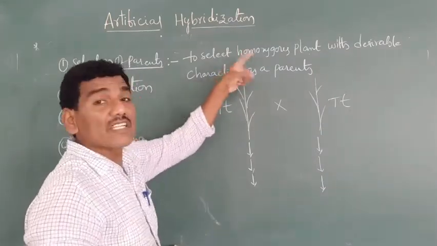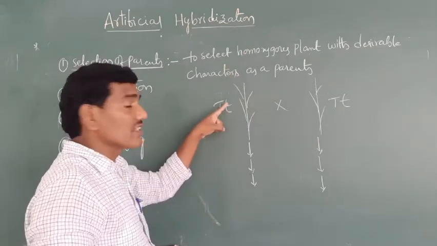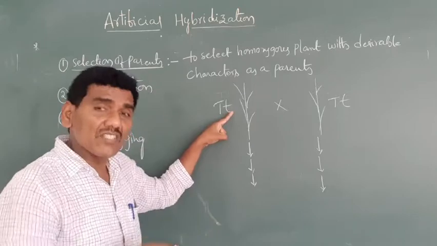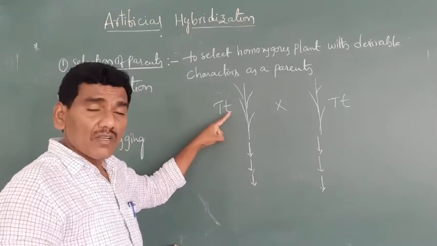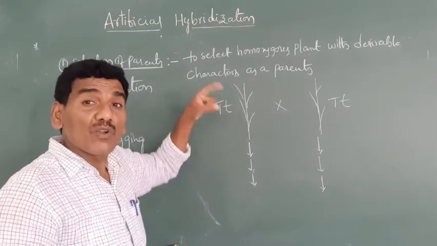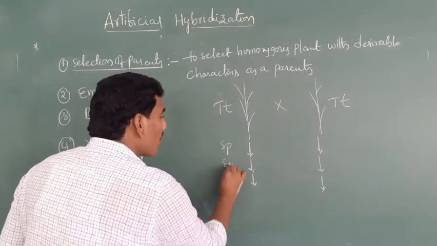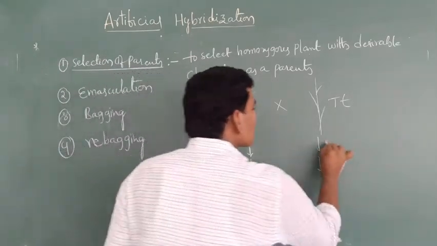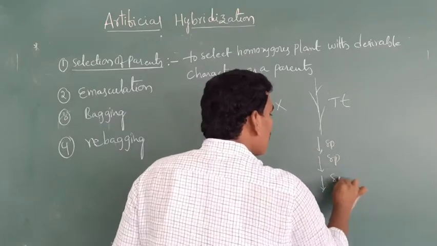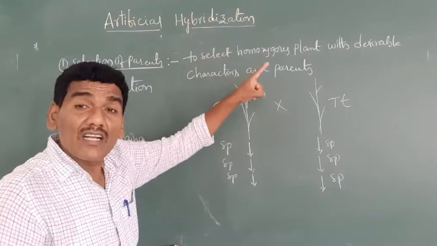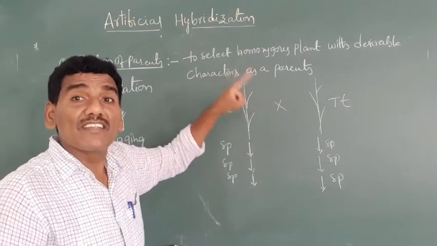For obtaining the homozygous characters in that condition, the heterozygous plant undergoes a number of self-pollinations. This is also known as self-pollination. The desirable characters are present in the heterozygous plant.